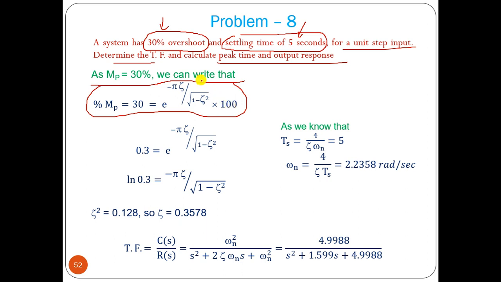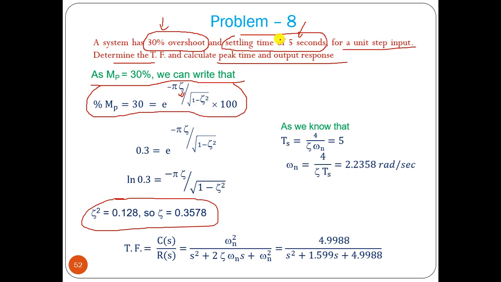Okay, so from that, if we know the percentage overshoot, we can find out the value of zeta, right? Because pi is known, percentage overshoot is already known. So we can find out this zeta value very easily. How? This is 30. Now this is percentage, so here it is multiplied by 100, so it is 0.3. This is log e, so ln of that equals this factor. Ln of the value we know. Then from that we can find out the value of zeta.